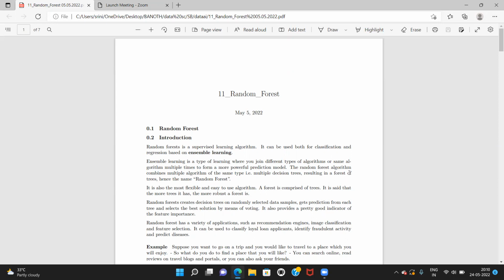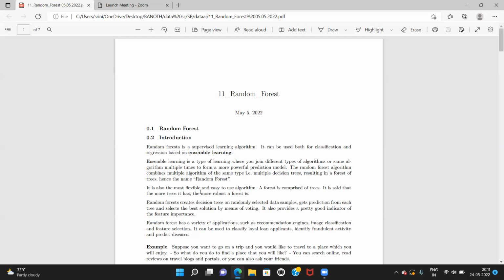The random forest algorithm combines multiple algorithms of the same type, multiple decision trees, resulting in a forest of trees. Hence the name random forest. Why did they choose the name random forest? Because of the multiple decision trees resulting in a forest of trees.